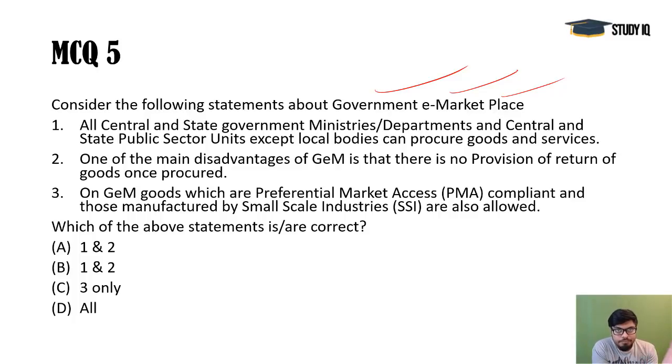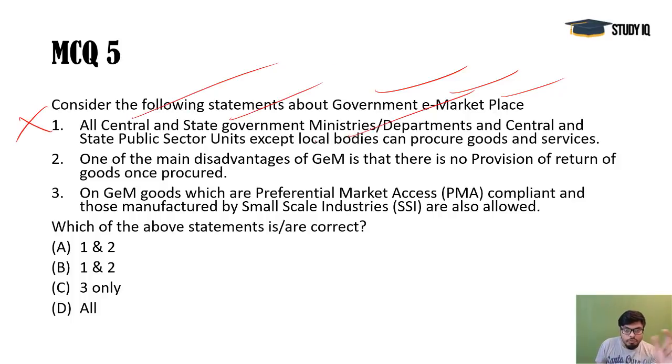Here it's a portal created by government in January 2017, and here the importance is that all the government bodies, ministries and offices and all, they will procure all the daily use items from these sellers who are registered on this government e-marketplace portal. So it's a portal where all these sellers are registered. So there are advantages for buyers and sellers both. So it is related to the central, state government and all the local bodies also.